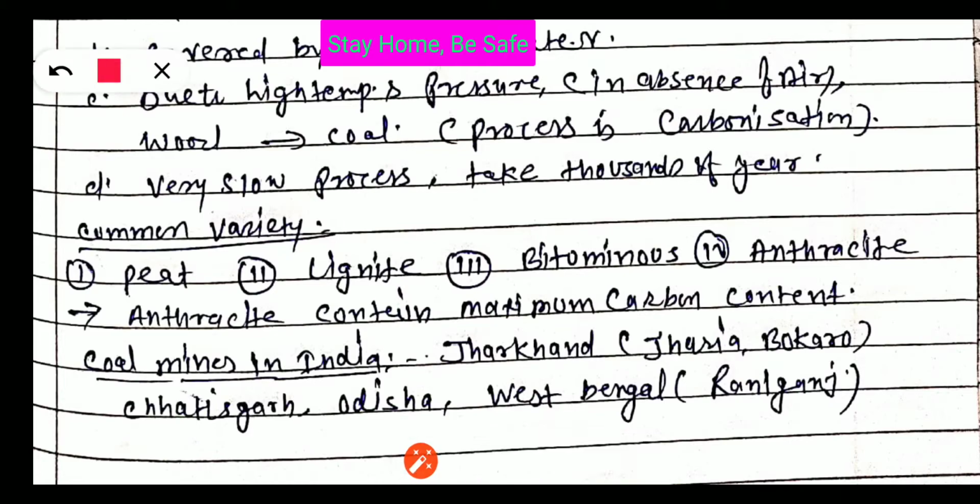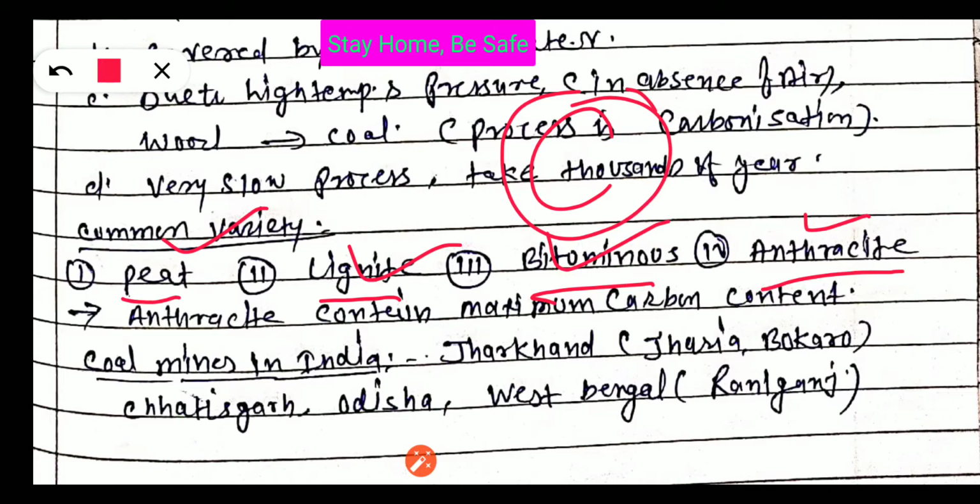Now, different varieties of coal are found. Basically, 4 types of variety are there: peat, lignite, bituminous, and anthracite. The different categories of the coal are based on the carbon content. Basically, it contains carbon, but the composition of carbon is different.